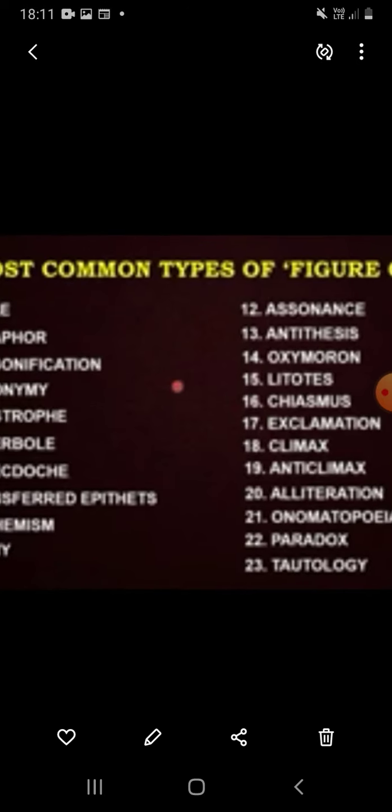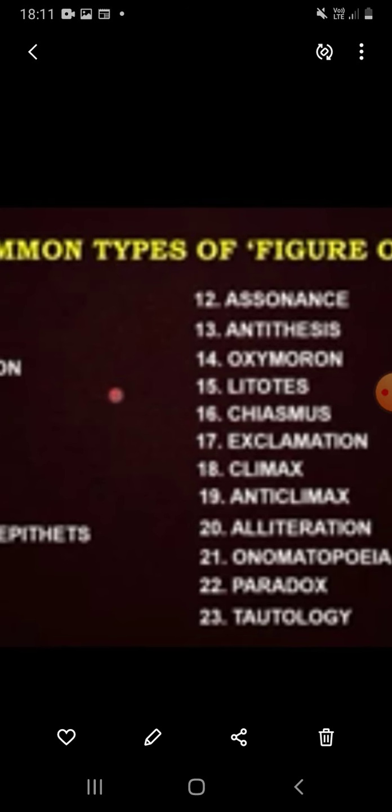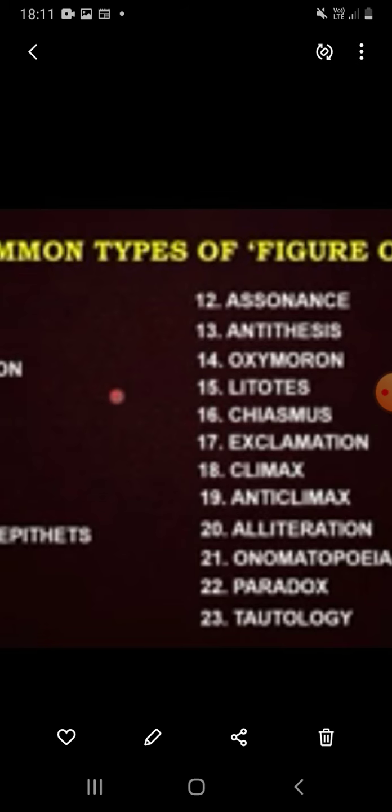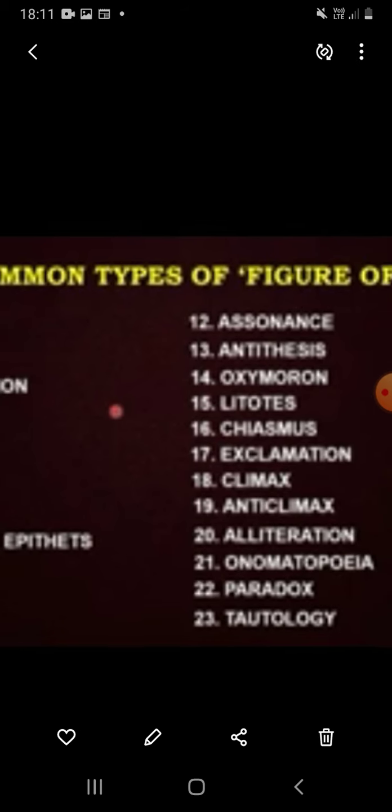Then next, assonance. Number 13, antithesis. 14, oxymoron. Then epithets. Number 16, interlace. Number 17, exclamations. 18, climax. 19, anticlimax. 20, illustration. 21, onomatopoeia. 22, paradox. And 23, tautology. These are the common figures of speech, and they are very important in the poetry section.